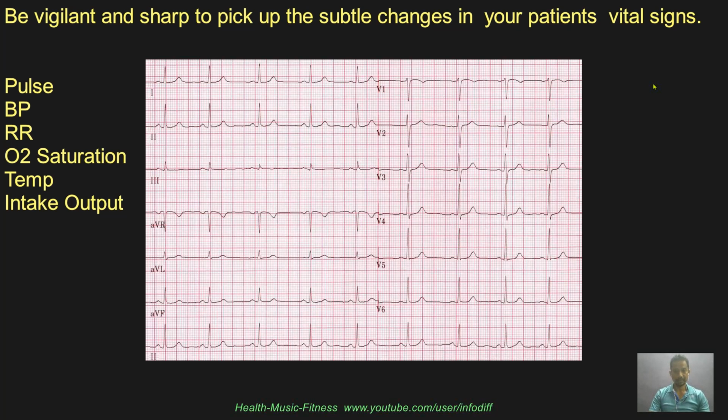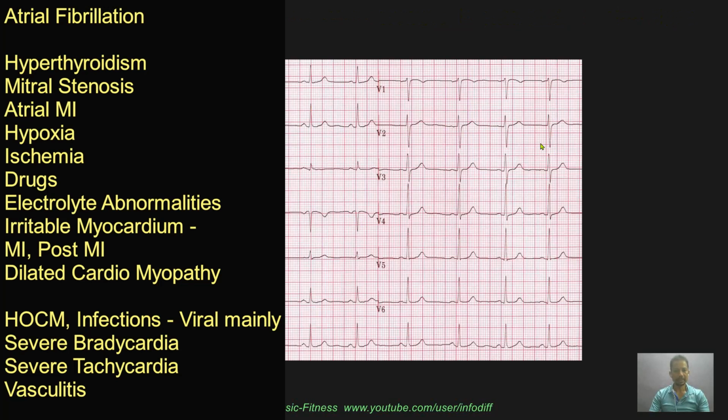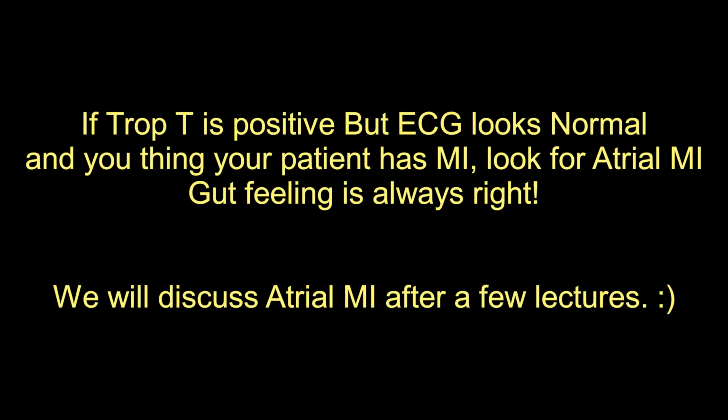Why the pulse is 50, why the pulse is 120, and why the patient's blood pressure is 80/60 and the patient is fine. Does he have adrenal insufficiency? And why the patient's heart rate is irregular? Does he have mitral stenosis or hyperthyroidism or atrial MI? And atrial MI is one of the causes of atrial fibrillation, and most of the time we don't even think about atrial MI as the cause of atrial fibrillation.